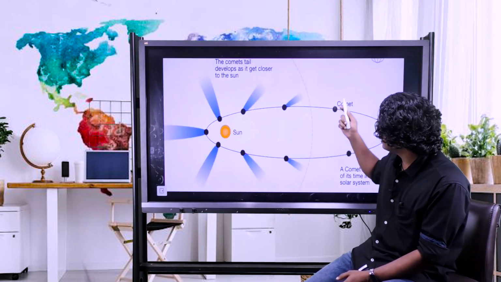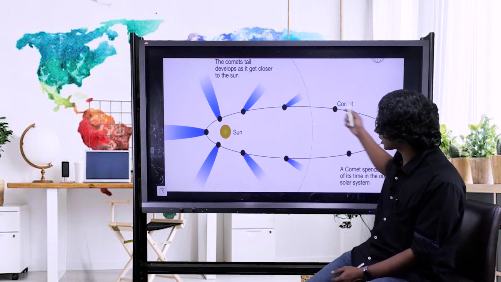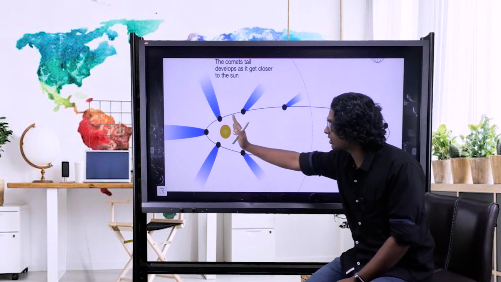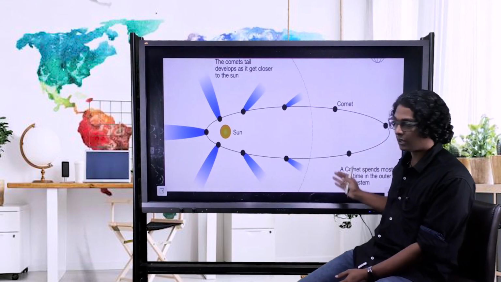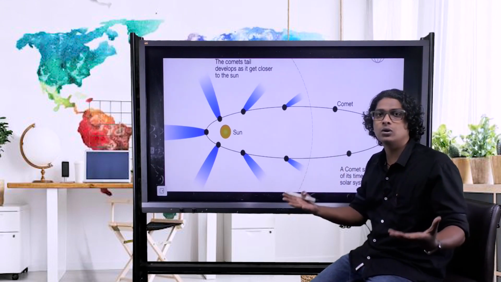So here in this picture, you can see that the comet has an elliptical orbit, a larger orbit. At one point it will be closer to the sun, at the other point it will be far away from the sun. When it is far away from the sun, we cannot see it because it's not getting vaporized.